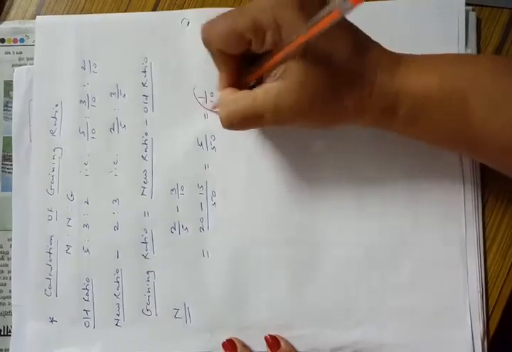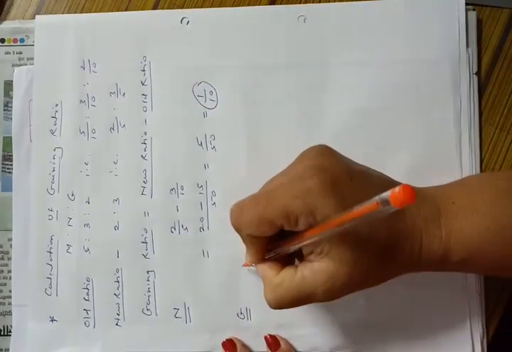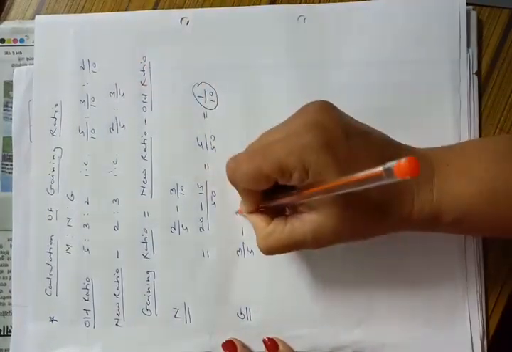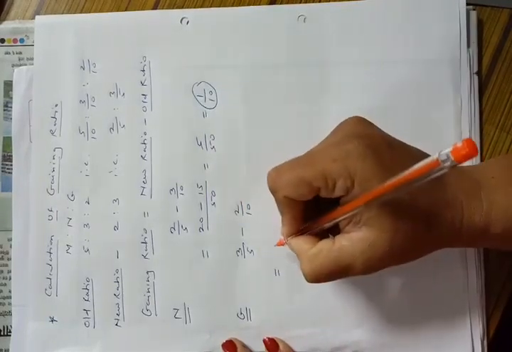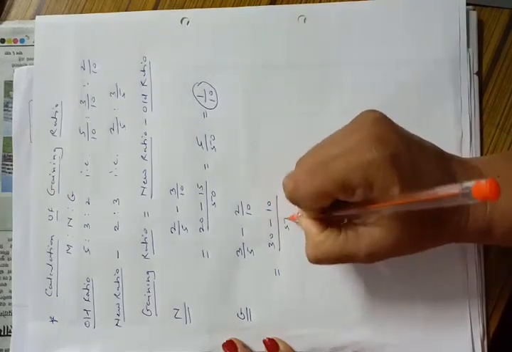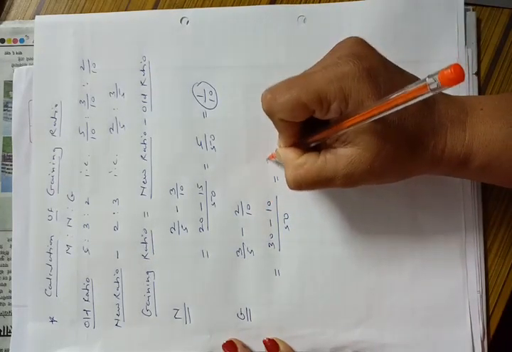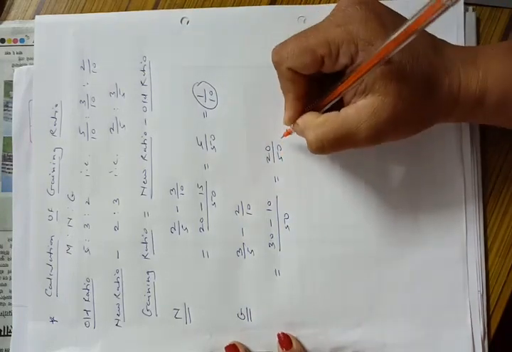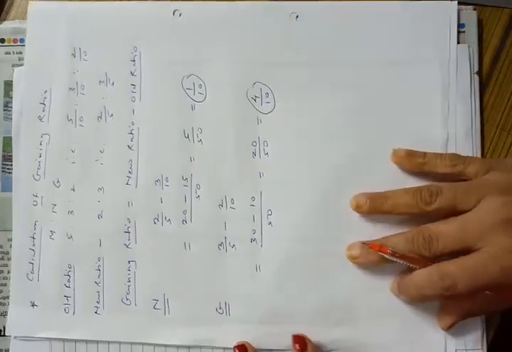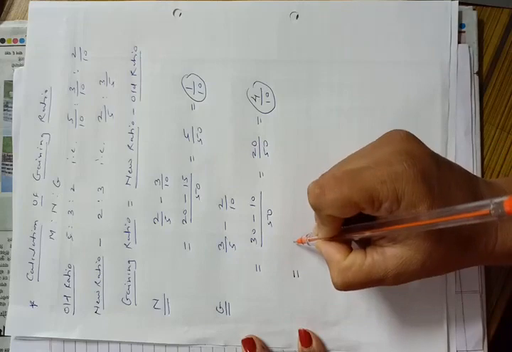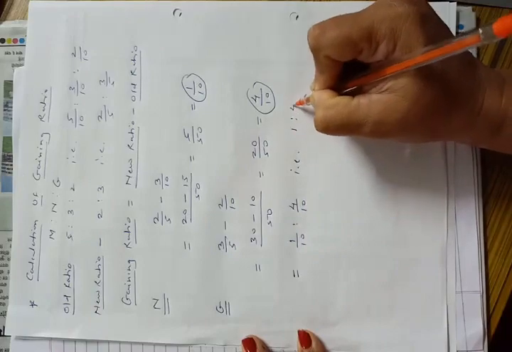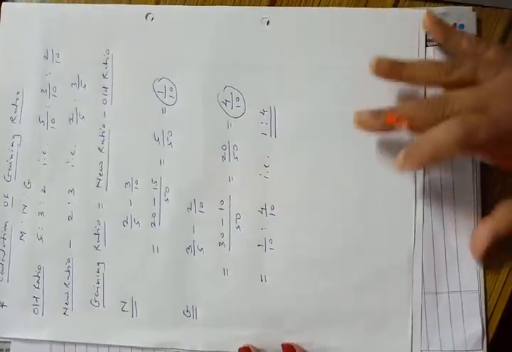Now in case of partner G, the new ratio 3/5 minus old ratio 2/10 is equal to 10 3s are 30 minus 5 2s are 10 divided by 50 is equal to 20 upon 50, and so is equal to 4 upon 10. So the gaining ratio will be 1 upon 10 is to 4 upon 10, that is 1 is to 4. This will be the gaining ratio between the partners.